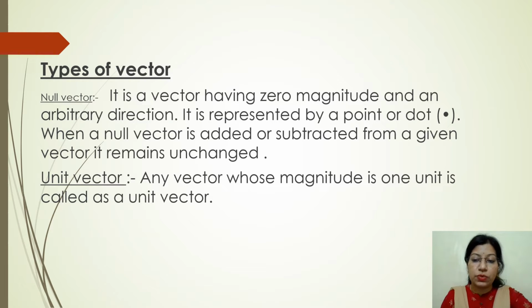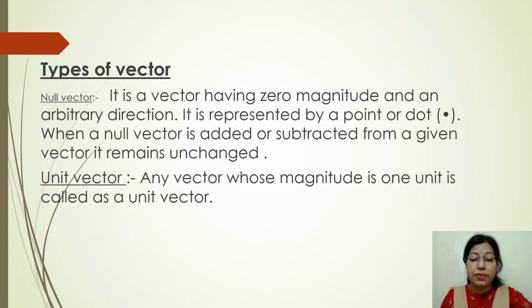Then we move to the next one, that means types of vector. There are many types of vector, so we are discussing them one by one. First of all, we are discussing the null vector. So what do you mean by null? Null means having zero magnitude. That means a vector having zero magnitude.